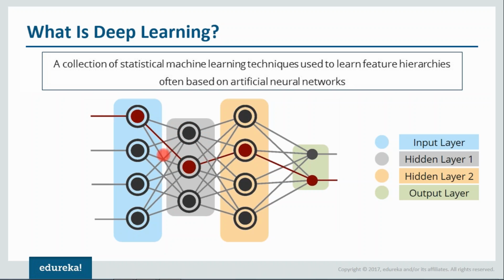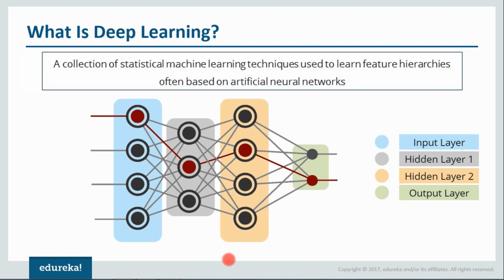Every node is interconnected, if you can notice. After that, you have one more hidden layer where some function will happen, and again these nodes are interconnected to each other. After hidden layer 2 comes the output layer. At this output layer, again, we check whether the output is equal to the desired output or not. If it is not, we again update the weights. So this is how a deep network looks.